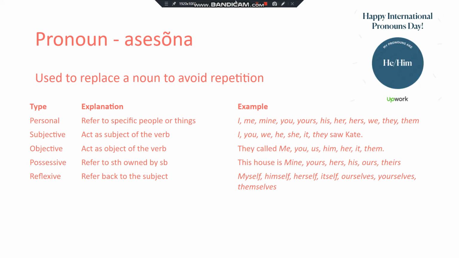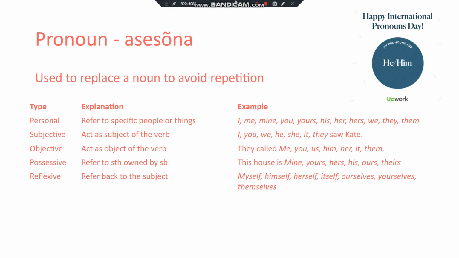Possessive pronouns refer to something owned by somebody. So I could say, this is my house, but that wouldn't be a possessive pronoun. But if I end the sentence with it and use mine, yours, hers, his, ours, or theirs, then it is a possessive pronoun.